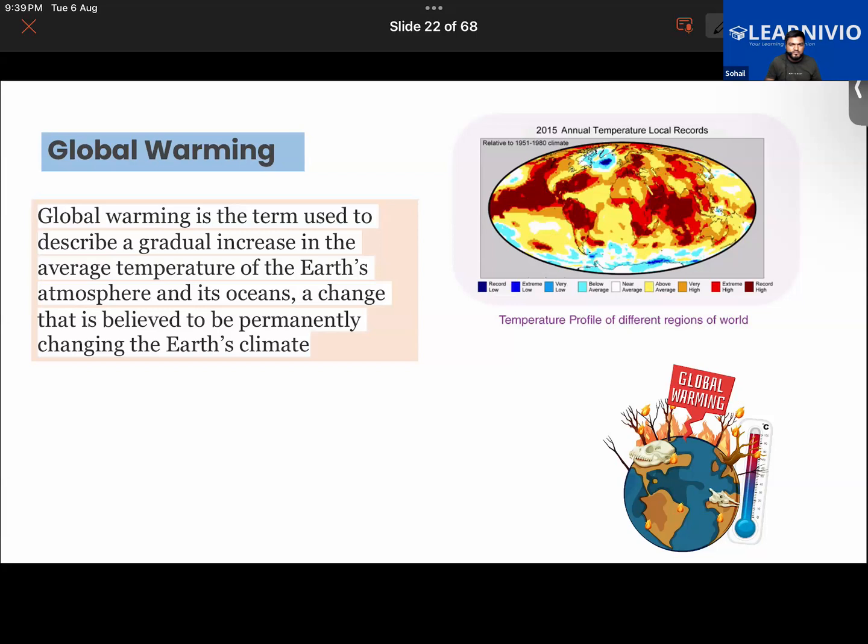So basically, what happens when the concentration of gases like carbon dioxide, methane, chlorofluorocarbon or carbon monoxide increases in the atmosphere due to various human activities? Those gases will increase the heat radiated from the different surfaces of the earth. So it would be absorbing the heat from the sun's rays.